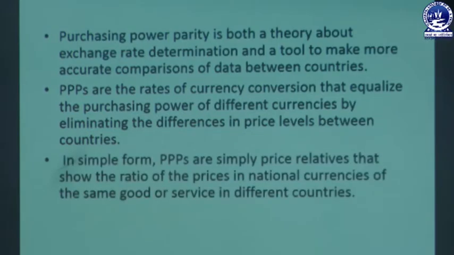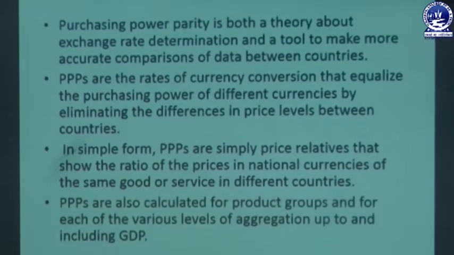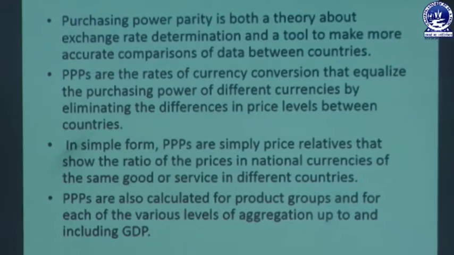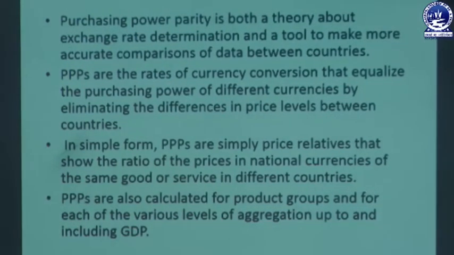In simple form, they are price relatives that show the ratio of the prices in national currencies of the same good or service in different countries. They are also calculated for product groups and for each of the various levels of aggregation, up to and including GDP.